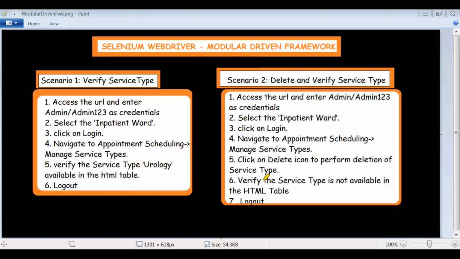Okay, so let's start getting into the programming now. After observing these two scenarios, we can convert them into separate methods, reusable flows, which we can call in the test scripts. So we will write two test cases now. Let me open Eclipse now.